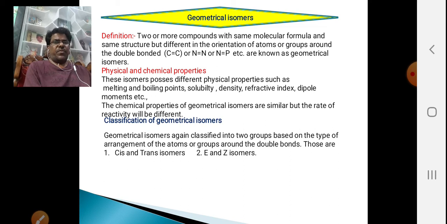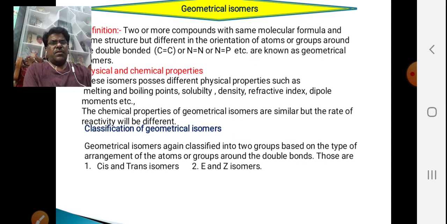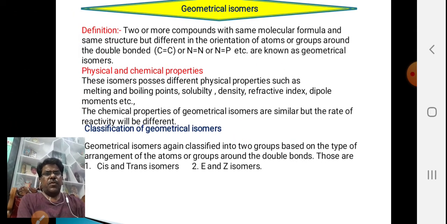One is cis and trans isomers. The second one is E and Z isomers.